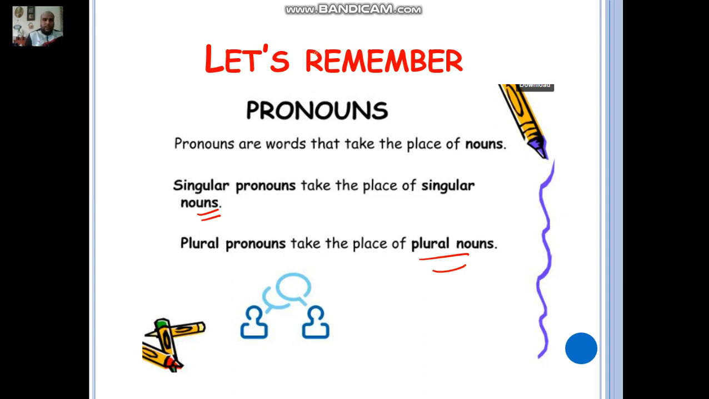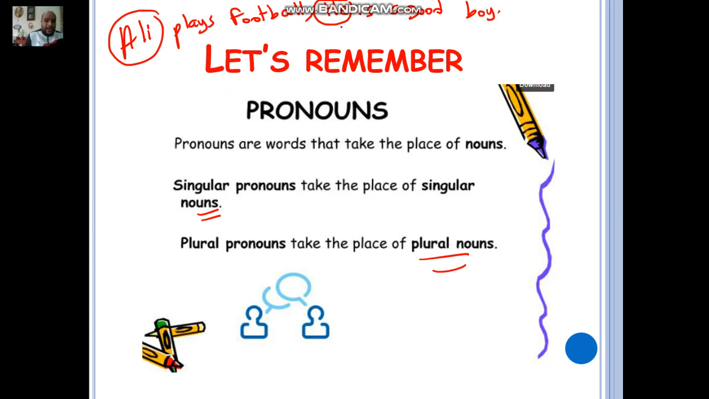That's the noun. For example, here we're going to study this on grade 5. Ali plays football. To avoid repetition, I'm not going to say Ali is a good boy. I'm going to say he is a good boy. Of course, here we are talking about the agreement between the subject pronoun he and the antecedent Ali, because he is a subject pronoun coming here to replace the noun Ali, okay?